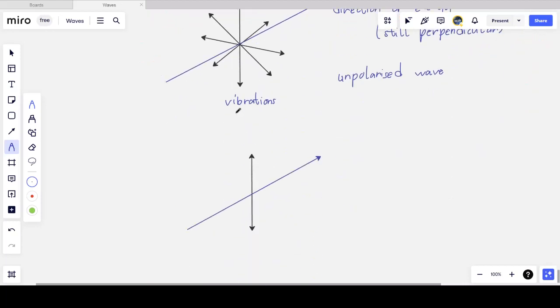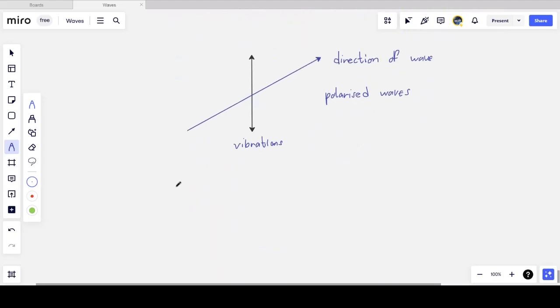On the other hand, if they only have the vibrations moving up and down, like I did for the rope initially, and the direction of energy is perpendicular or normal to this vertical plane, then we call this type of wave a polarized wave. So a lot less chaotic. I only have the oscillations or the vibrations happening in one direction. And so that's the difference between an unpolarized wave and a polarized one.